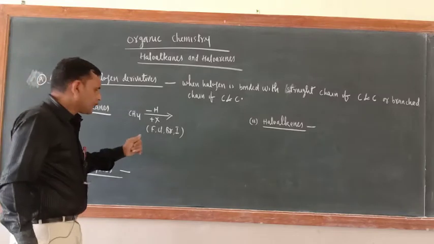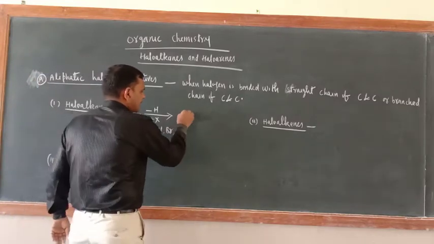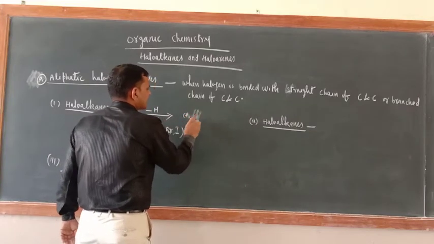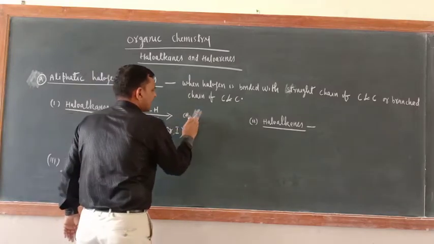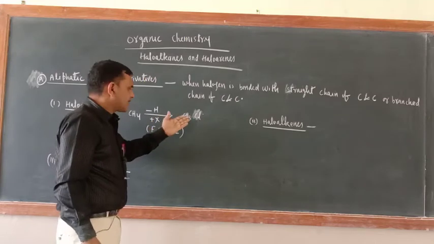So it is better to take Cl and Br examples. Now what will you get? CH3Cl or CH3X. If I am taking Cl, this is chloromethane in the IUPAC system, otherwise methyl chloride.